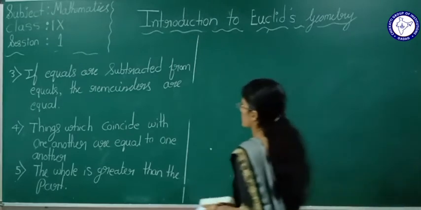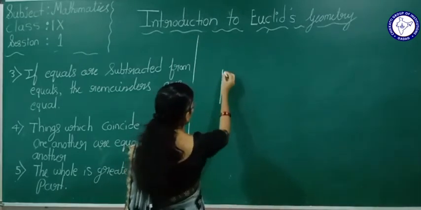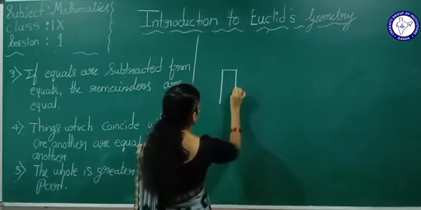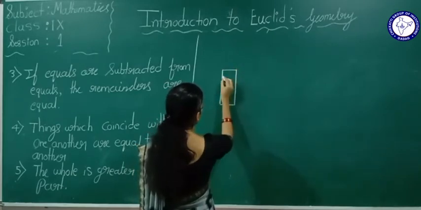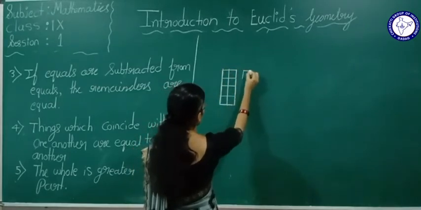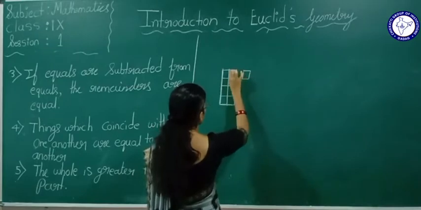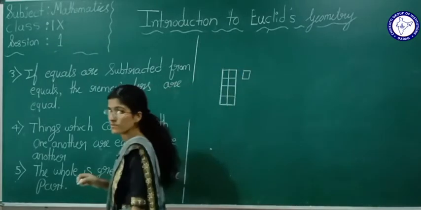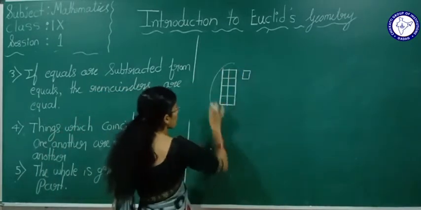Now see here, this is a chocolate. If you take just one piece, now tell me which is bigger, this or this? This is bigger, no? This is a whole.